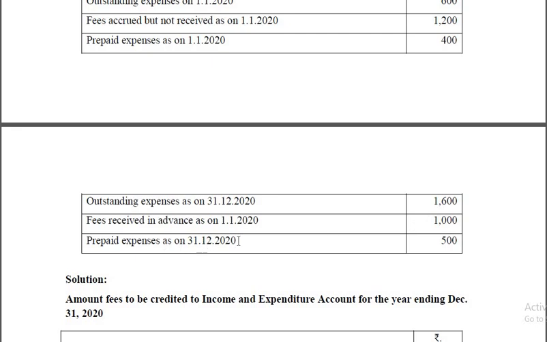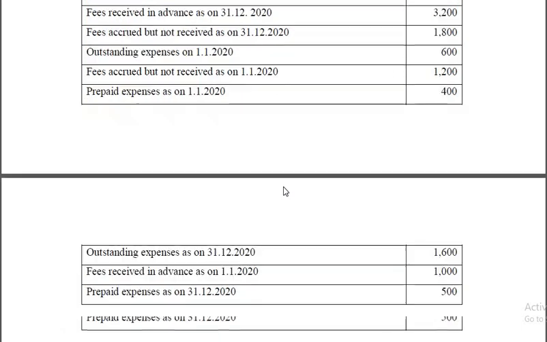Prepaid expenses on 31st December 2020. That means this year at the end you have paid for next year. It is for next year, not for this year. That is not the expense of current year. Therefore, 500 should be deducted from expenses. So that's about the treatment of these items.